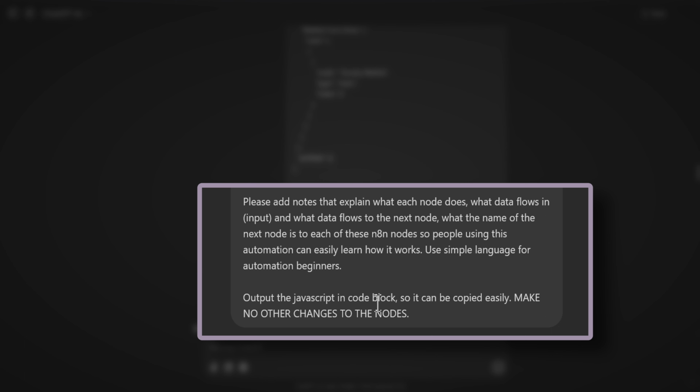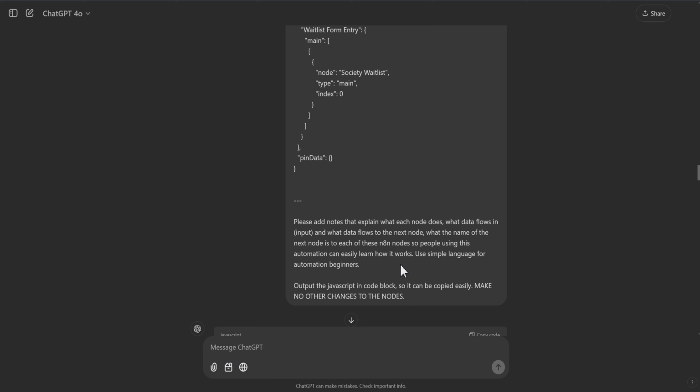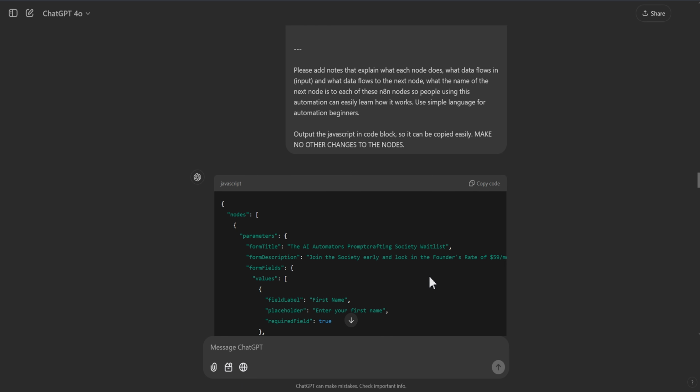To output that in JavaScript in a code block. This is important so that you can just copy and paste it. And to make no other changes to the nodes. I put that in all caps to really make sure that the model follows that direction. Because if there's anything changed here, missing a comma or something like that, you will not be able to paste it back into the canvas. Here is the output from ChatGPT with the notes fields for both nodes now added.